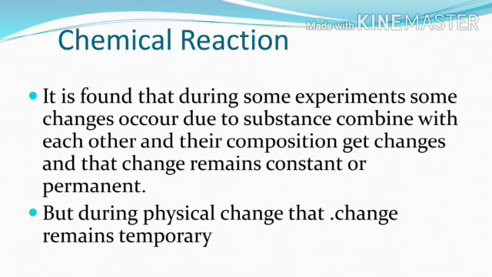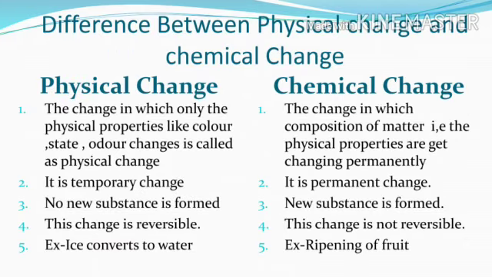That change sometimes remains temporary, as in a physical change where no new change occurs. In case of a chemical change, the substance changes its original properties and its nature changes. So we can discuss the difference between physical change and chemical change.